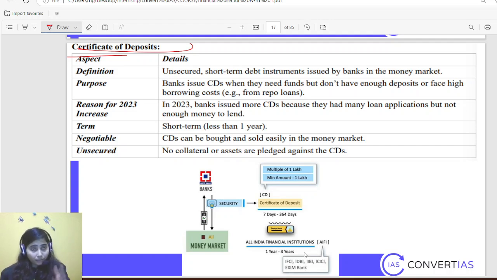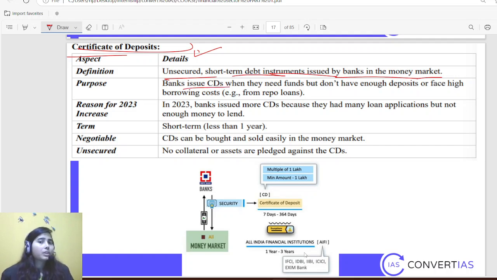So in the form of securities, because if I want to borrow some money from the market, I have to give some sort of securities. But I have limited securities with me, or I just want to use this certificate of deposit as a tool as well. So this is another method through which I can borrow from the market, being a bank. RBI does not do that, banks do that, because banks are taking deposits from people. So they are unsecured short-term debt instruments issued by banks in the money market.